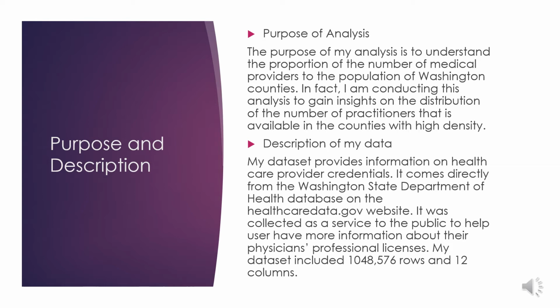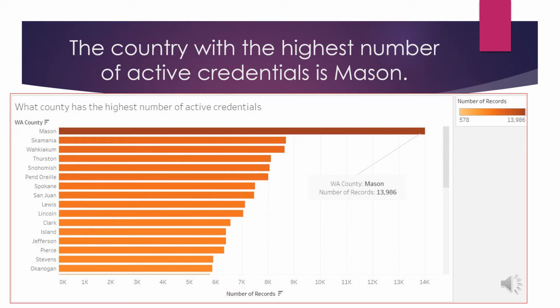Adding to this dataset, I retrieved some information from the Census Bureau website to help me deepen my analysis. So adding those two together, my final dataset included more than 1 million rows and 12 columns. To conduct my analysis, I asked myself several questions. The first question is, what county has the highest number of active credentials?